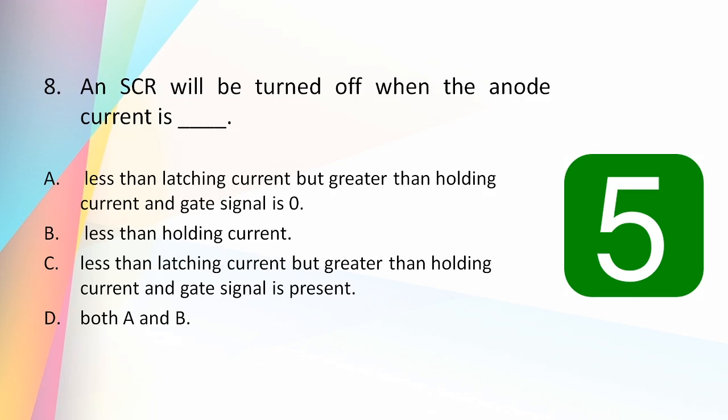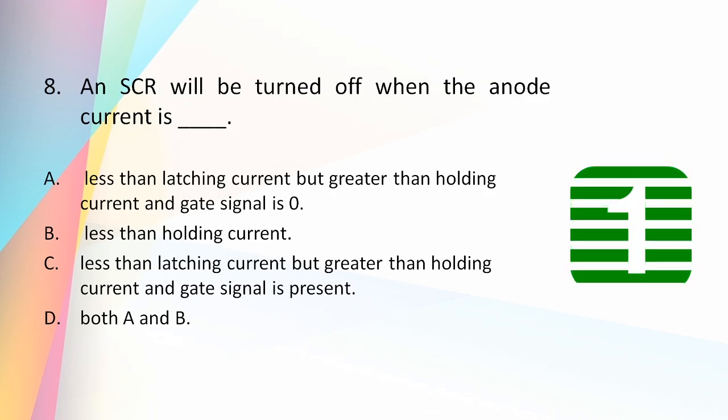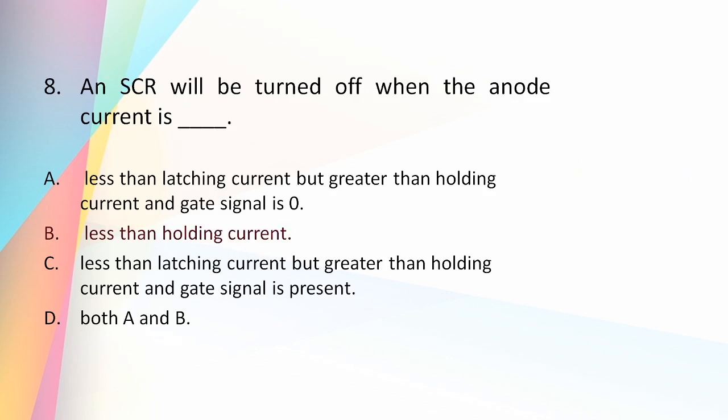An SCR will be turned off when the anode current is dash. Less than latching current but greater than holding current and gate signal is 0; less than holding current; less than latching current but greater than holding current and gate signal is present; both A and B. And the answer is: SCR will be turned off when the anode current is less than the holding current, that we have already seen.